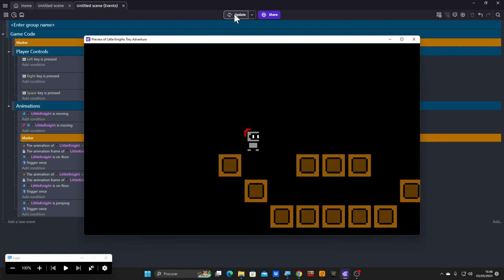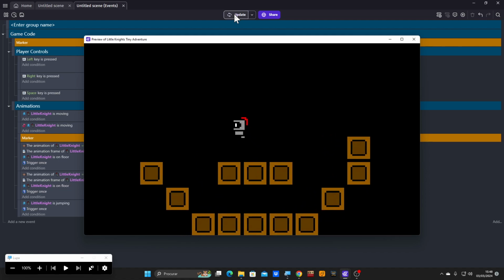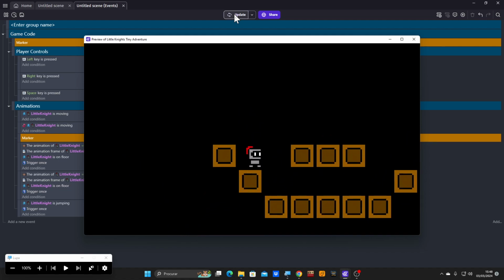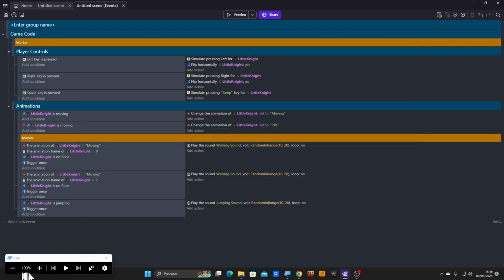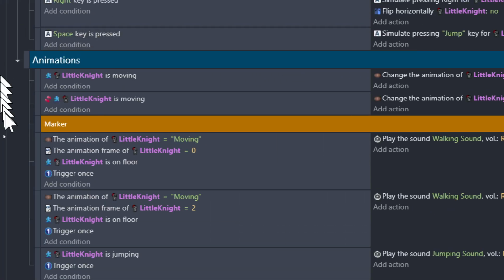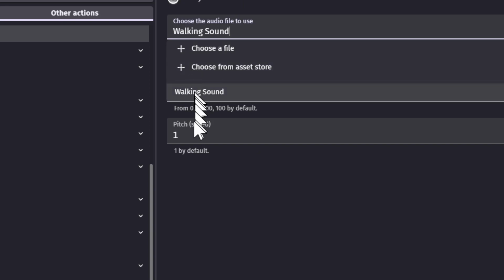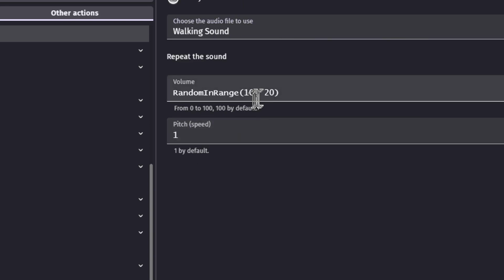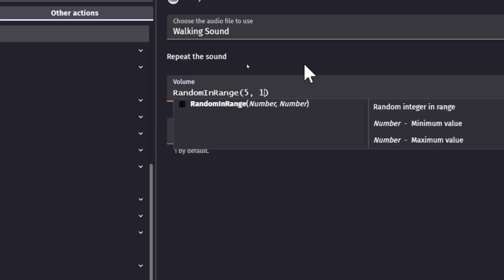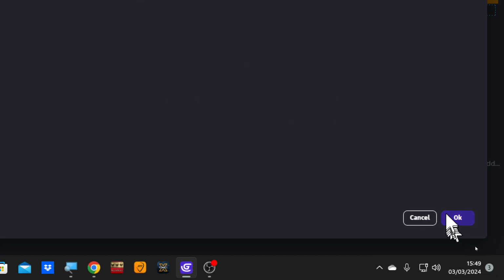And I still think these sounds are too loud for me. I would make them a little lower. Maybe it's because I got the headphones too loud or something. It feels like we turned the volume down and it just feels like it didn't. We turned it down a little bit. So could have, I don't know, 5 to 15? Is that too much? I don't know. I'm going to leave it at 5 to 15.